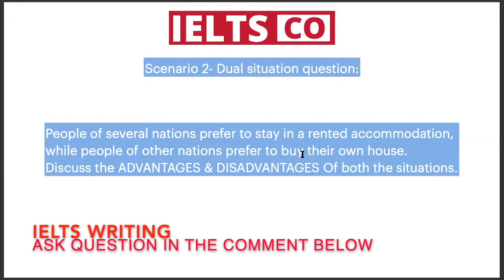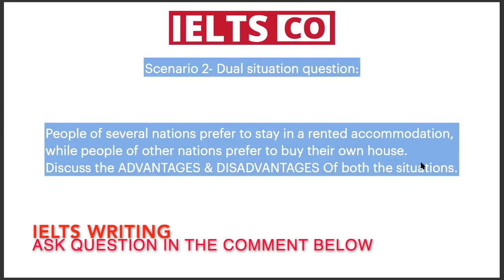Now, in the past there have been several students who've told me that we'll write 4 body paragraphs or 5 body paragraphs. When we are writing an essay, minimum 2, maximum 3 body paragraphs will be written. Introduction and conclusion will be one paragraph each. So total minimum 4 paragraphs, and total maximum can be 5 paragraphs, not more than that. So in this, we will write one introduction, one conclusion, and in between we will write 2 body paragraphs.